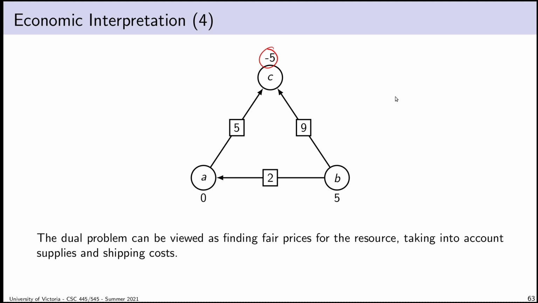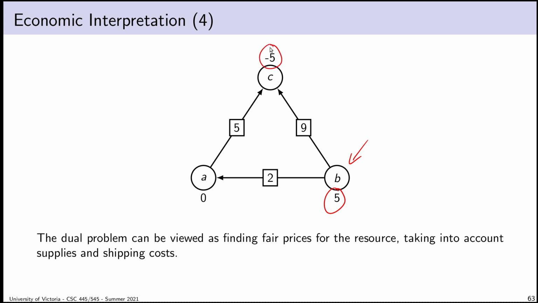So I'm going to consider the flow in the network to be electricity. So there's a power plant in vertex B, and there is a high demand for electricity in vertex C. There could be a power plant in vertex C or vertex A, but for whatever reason, there is no excess capacity in vertex A. If there's a power plant in vertex A, all of the power is being used internally inside of city A. Similarly, the power plant in vertex B could make 10,000 units of power, but there are 5 left over.